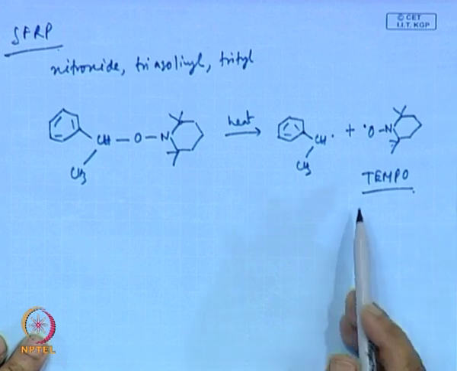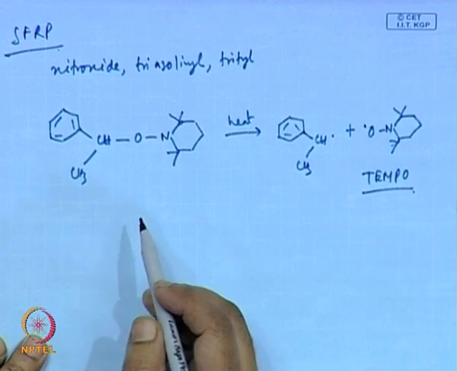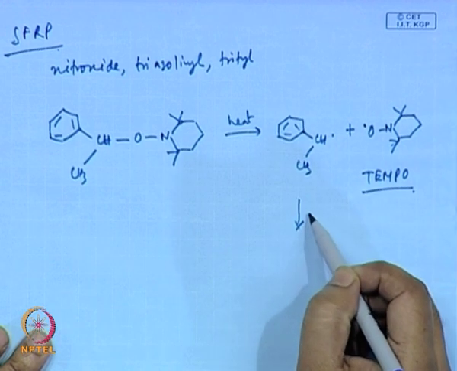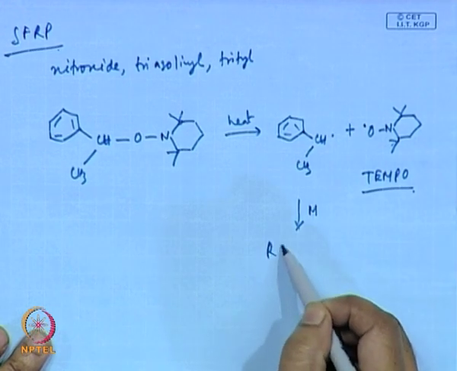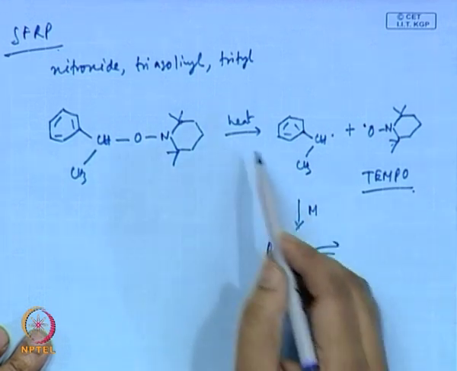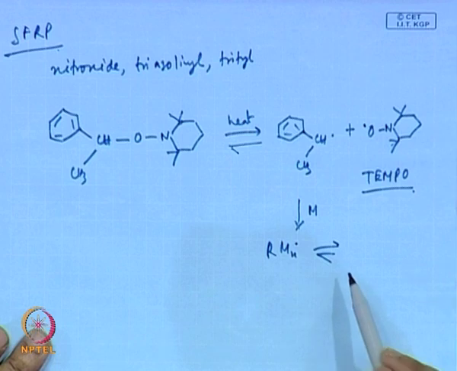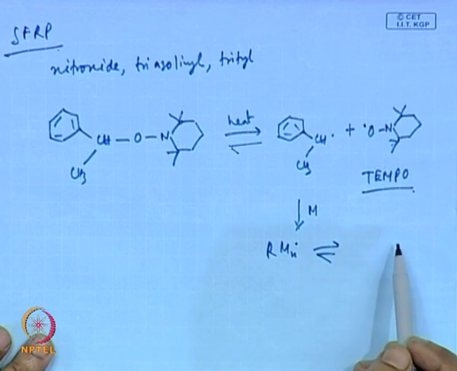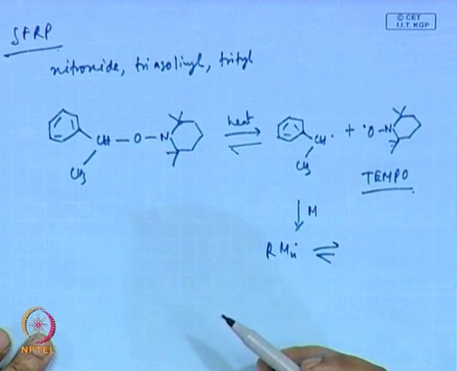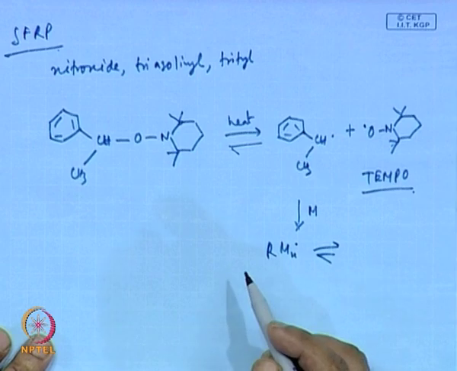So, the same thing happens in this case. Because you have a stable radical, this can react to form the same RMn dot, which again undergoes reversible reaction, with the same logic which we discussed for ATRP, and does the living chain polymerization.